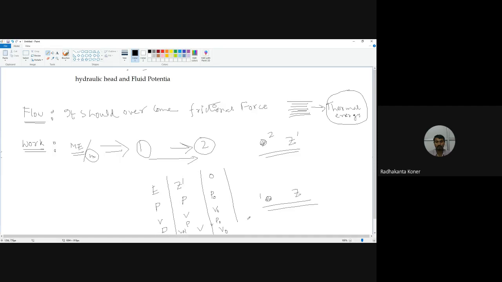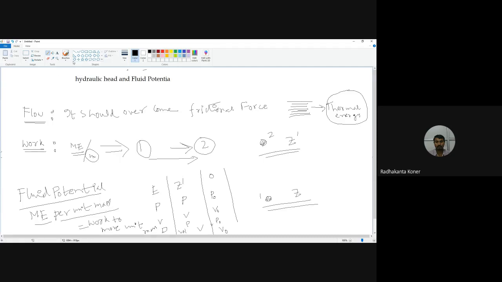So the fluid potential is equal to the mechanical energy per unit mass, which is equal to the work to move unit mass. So this is the thing we should remember.